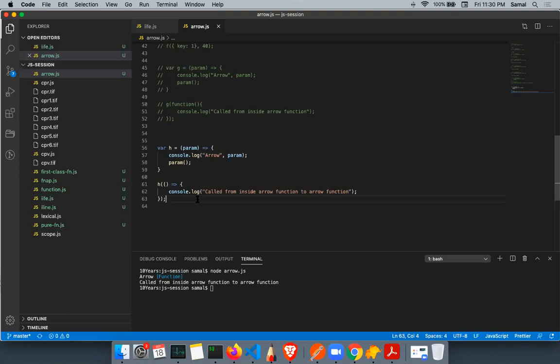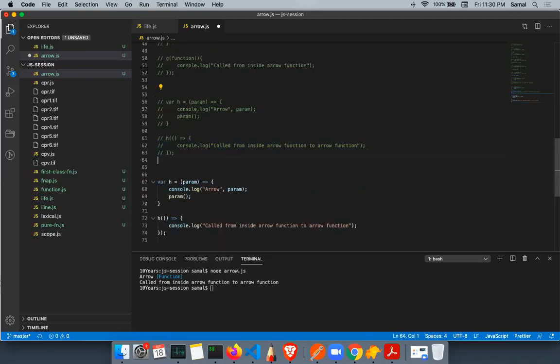Okay. The same way, let me just continue with this one only. I'll just cover everything which I've covered from function part. Okay. So in H, I have this one. All right.